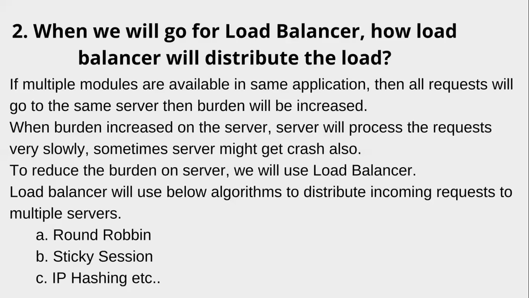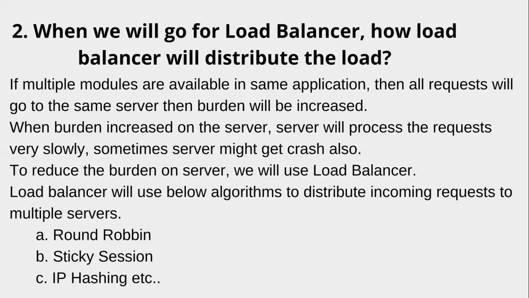What we are doing here? In an interview, if they ask how you can scale your application, we can scale our application in two ways, either by using vertical scaling or by using horizontal scaling. Vertical scaling in the sense what? On a single server only, we are increasing the capacity. Increasing the capacity means you can increase RAM size, you can increase hard disk size, and you can increase the processor capacity.